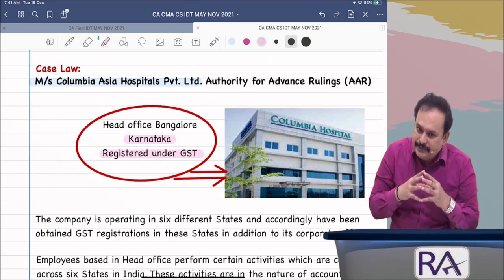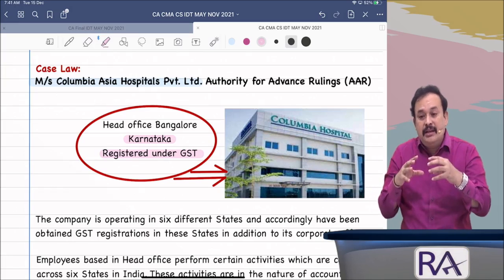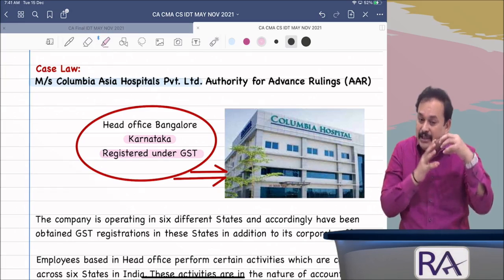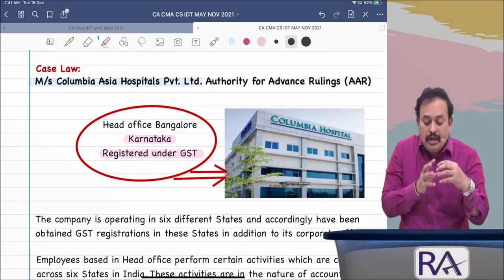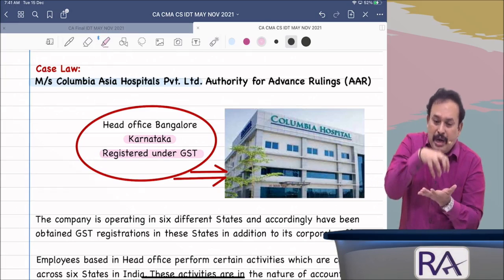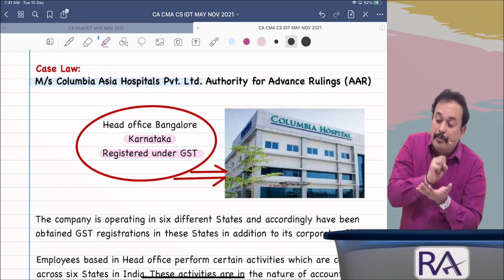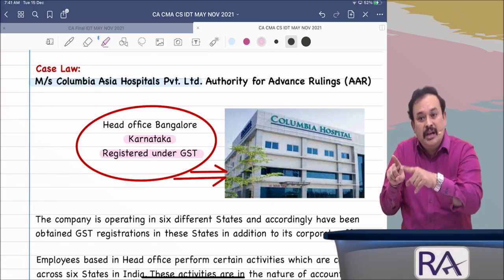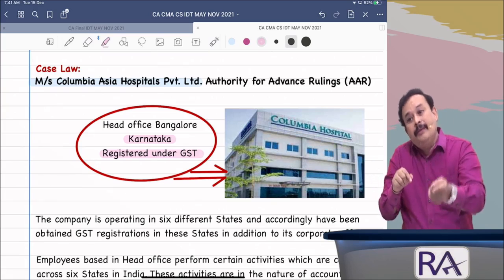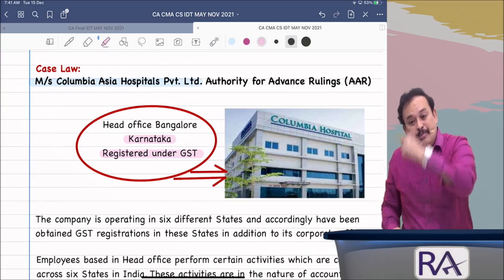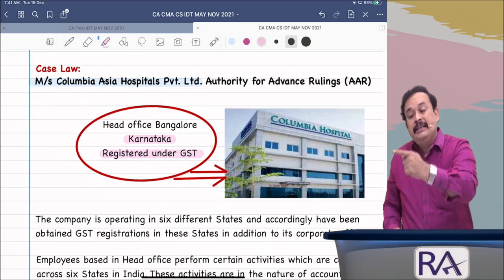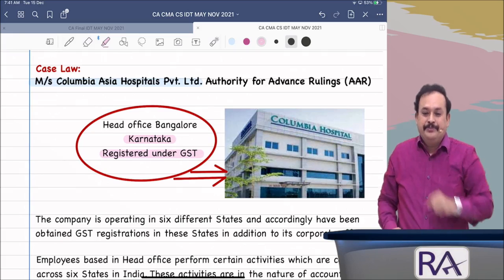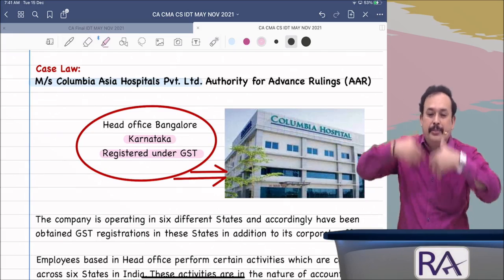There what happened, this Karnataka branch, namely the head office, from Bangalore, supplied some of their employees to other branches of their own Columbia Asia Hospitals, which are located in other states. On deputation they supplied.